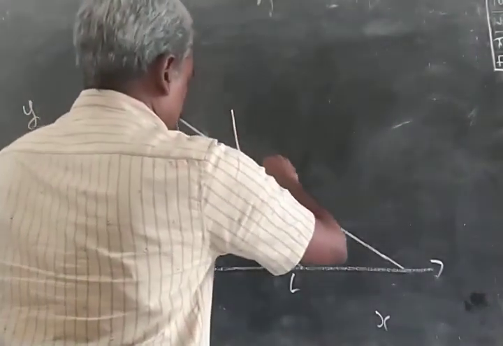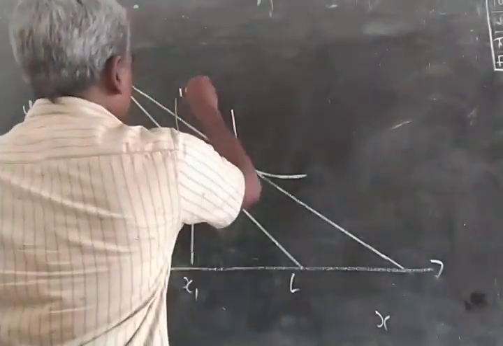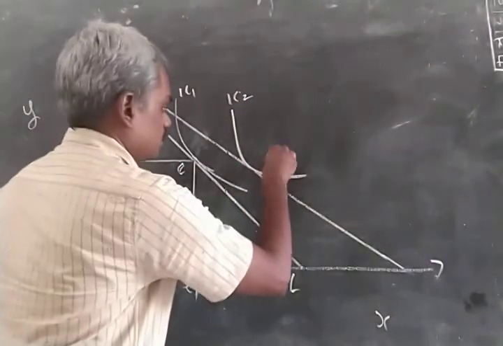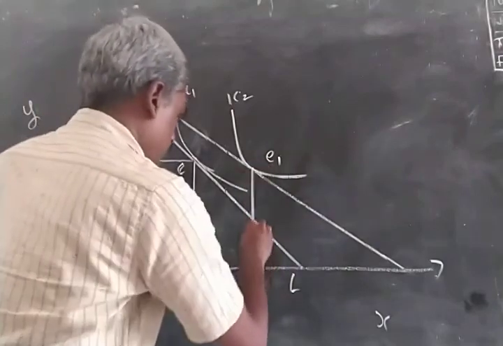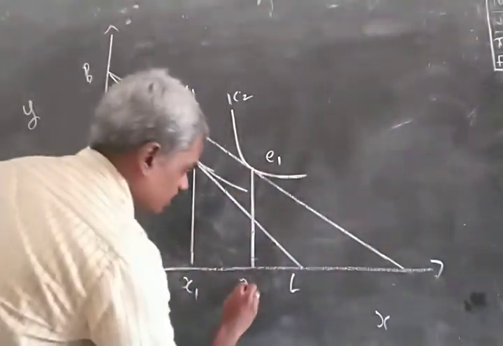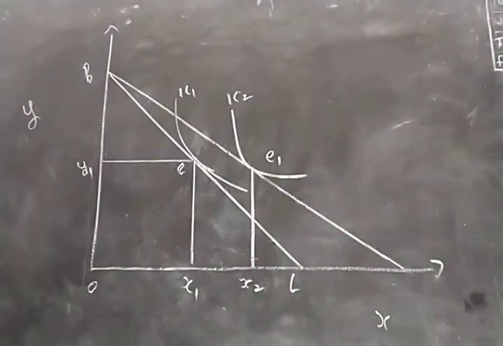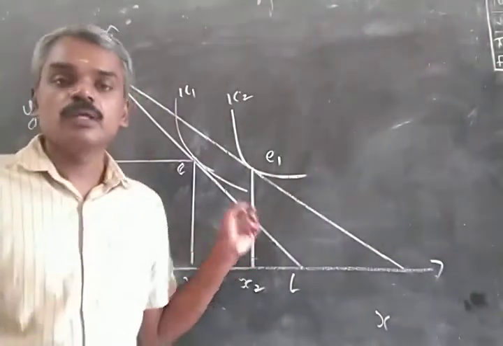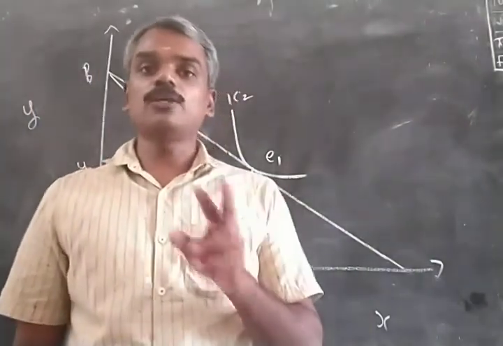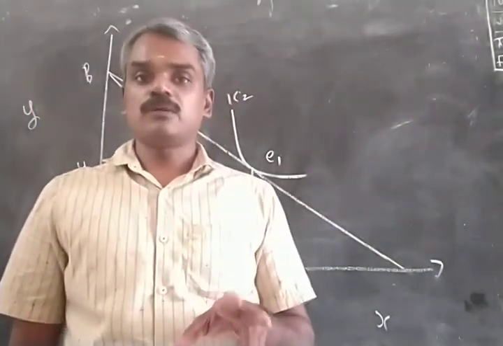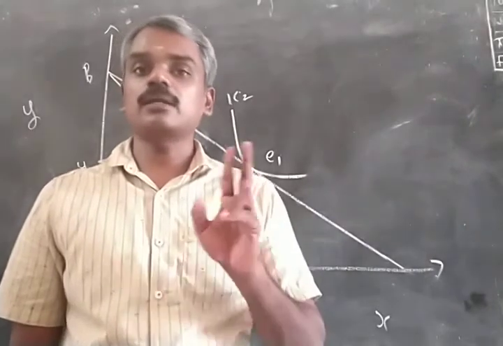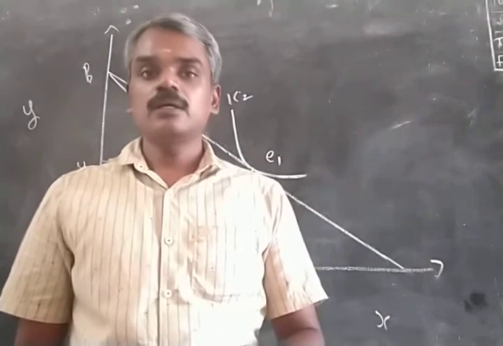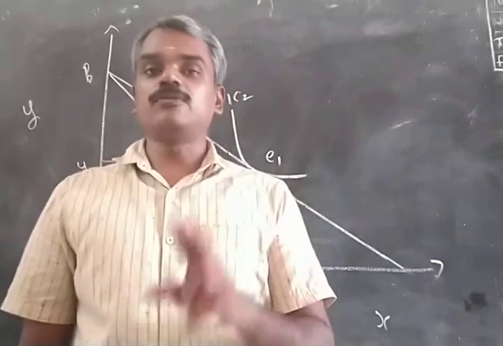Consumption of the commodity increases. The individual is on IC2 and is in equilibrium at E1. Consumption of the commodity has increased from Ox1 to Ox2. This we call the price effect, and this price effect is positive. When the price effect is positive, there are only two possibilities: the commodity can either be a normal commodity or an inferior commodity.